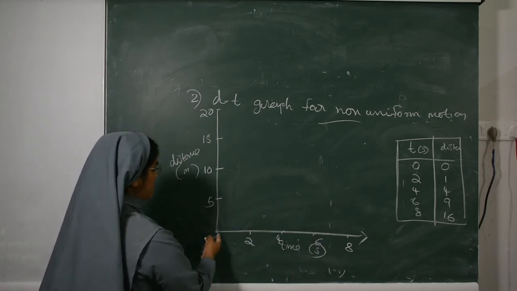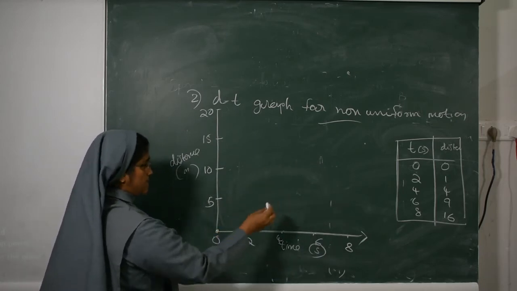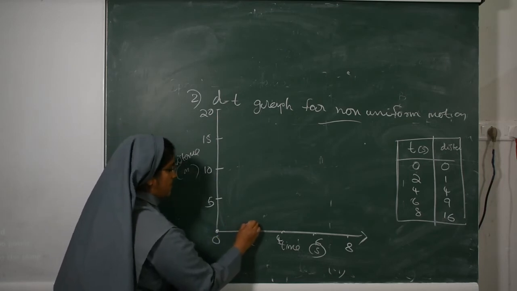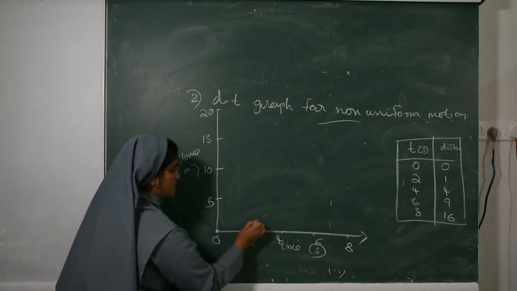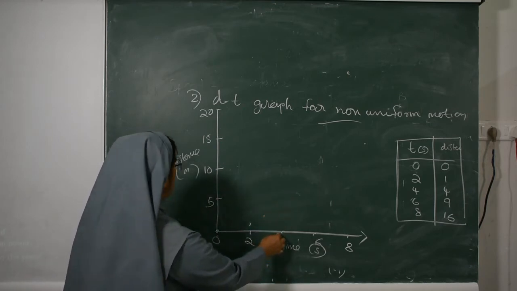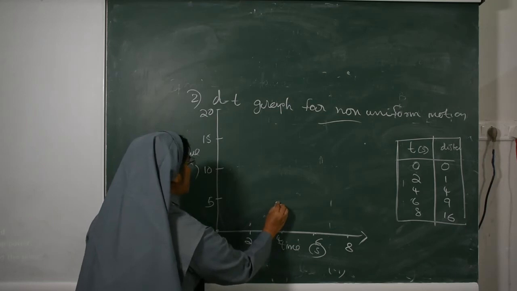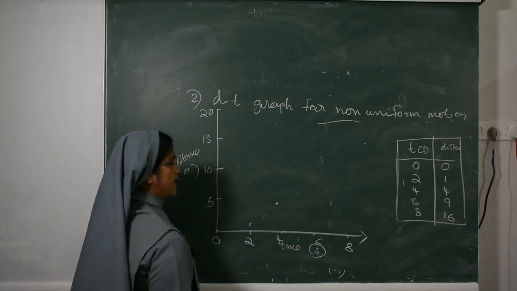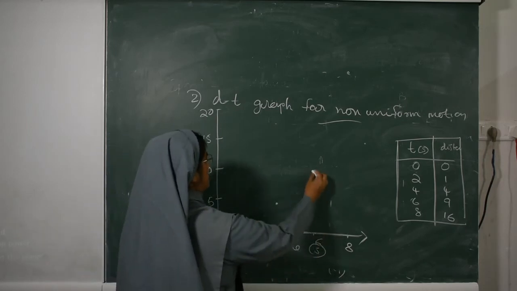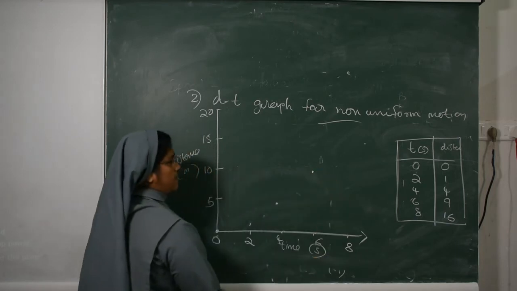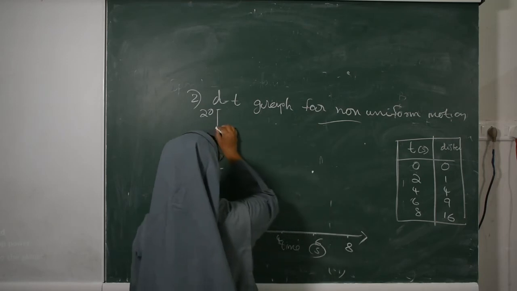Now you go. Time 0, distance 0. Then time 2 seconds, how much distance covered? 1 meter covered. Then 4, how much covered? 4. In 4 seconds, 4 covered. Next 6, distance covered 9. Then at 8, covered 16.